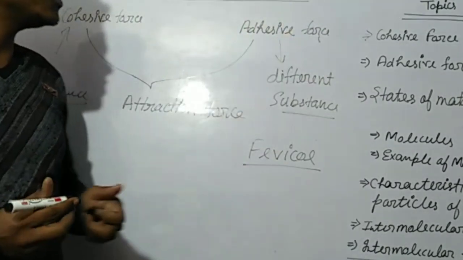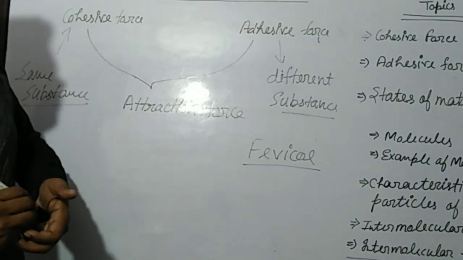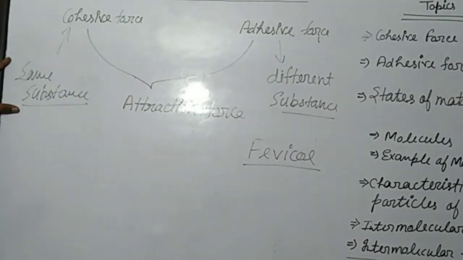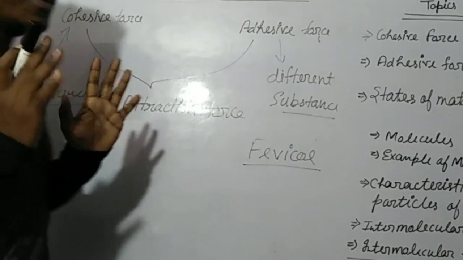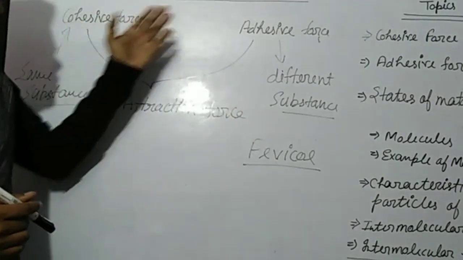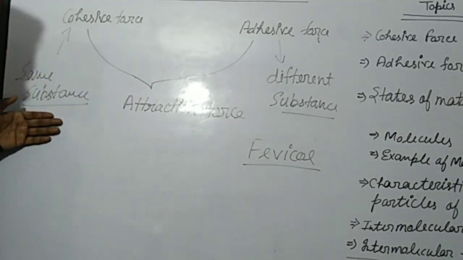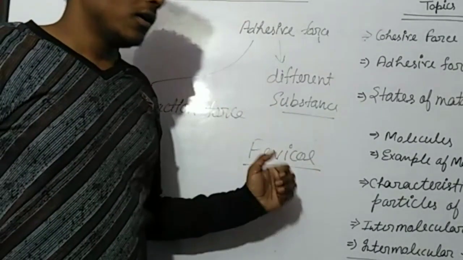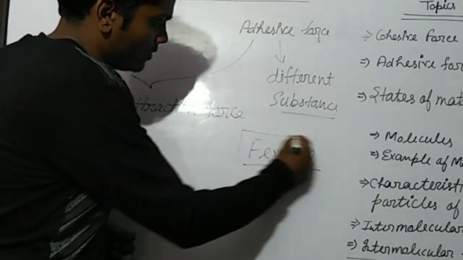So what is adhesive force? That intermolecular force of attraction between the molecules of two different substance, and for two same substance, that is known as cohesive force. That is the basic difference between cohesive force and adhesive force. Both are attraction force, but this is for same substance and this is for different substance. One example of adhesive is Fevicol.